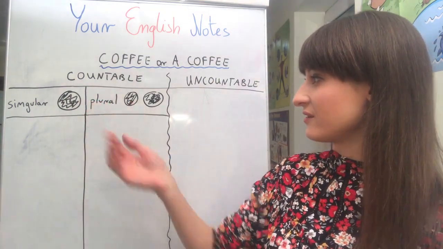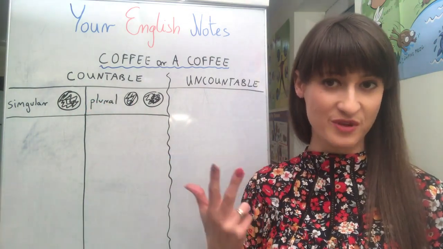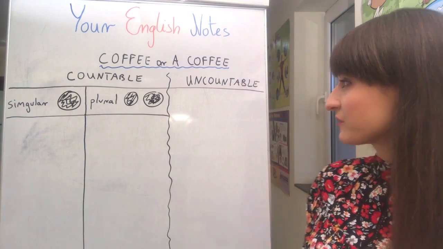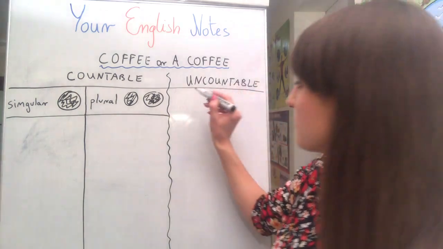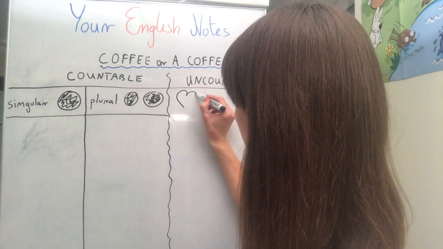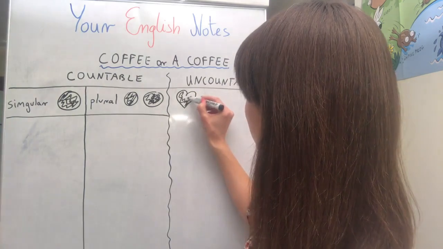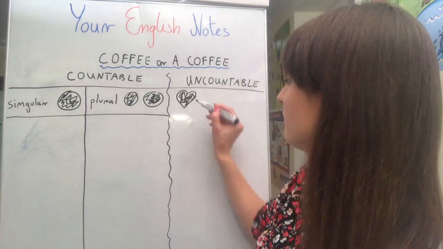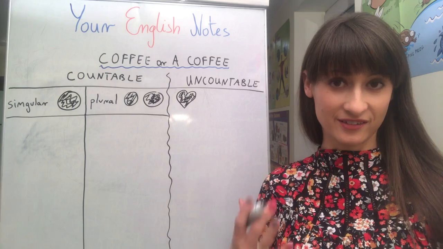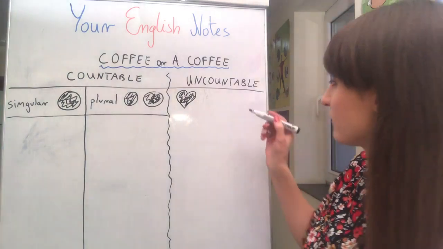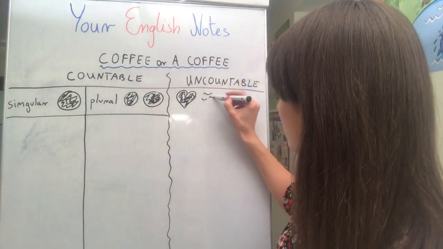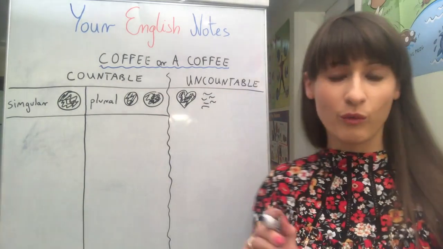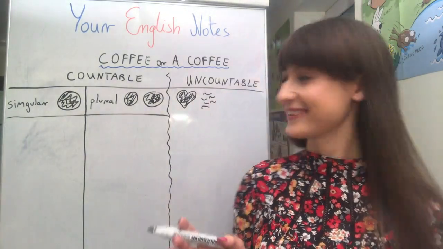Look, we can count 1 ball, 2 balls, 3 balls, but we cannot count, for example, feelings, love, friendship, okay? So it's an uncountable noun. We cannot count liquids, water, milk, okay?